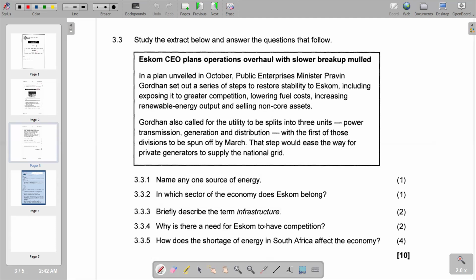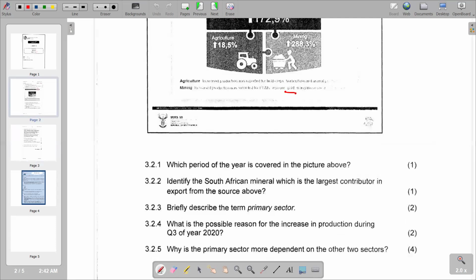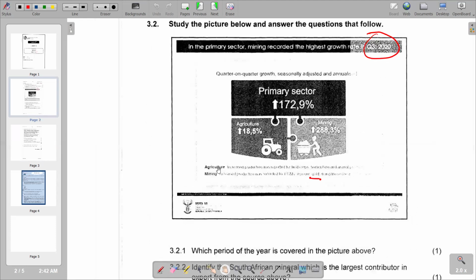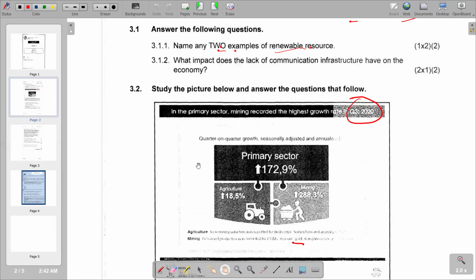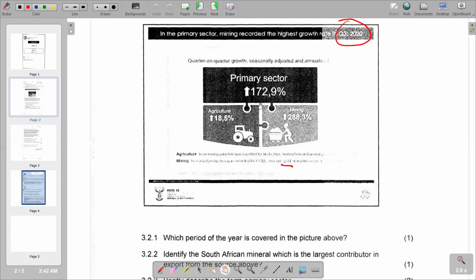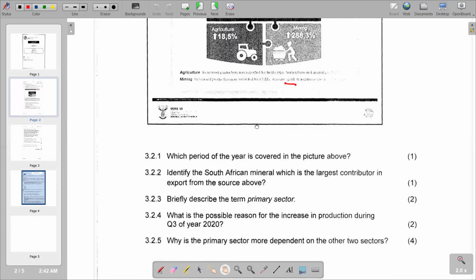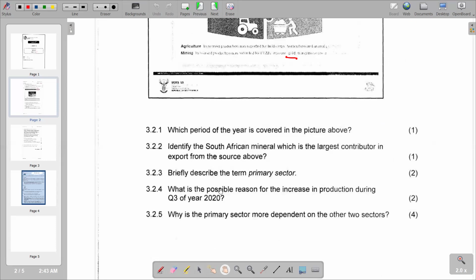Moving on to the next question, it says, why is there a need for Eskom question in particular, whereby we are seeing the reason for the increase in production during quarter 3 of year 2020. Where it is mentioned about the increase in production, we can just refer back to the source, whereby it's saying in the primary sector, mining recorded the highest growth rate. So that's where we have that information mentioned. So our question is asking what is the possible reason that might have caused that increase in quarter 3 of year 2020.